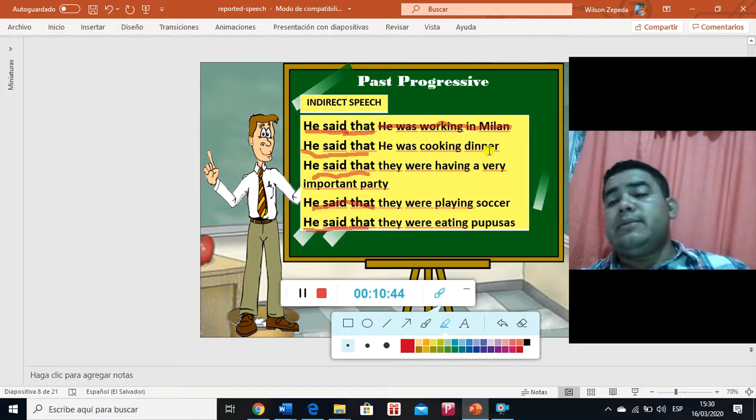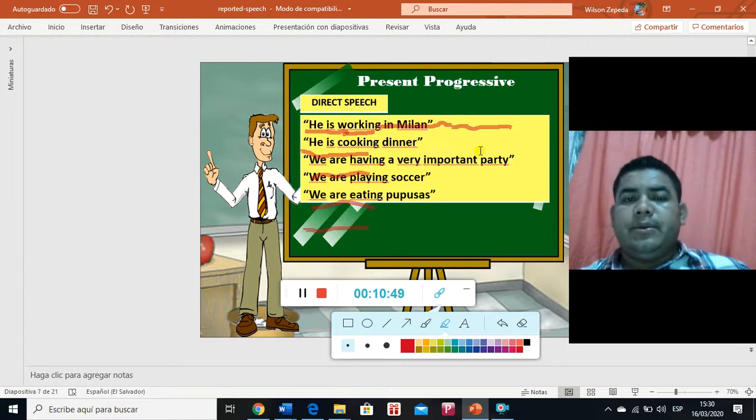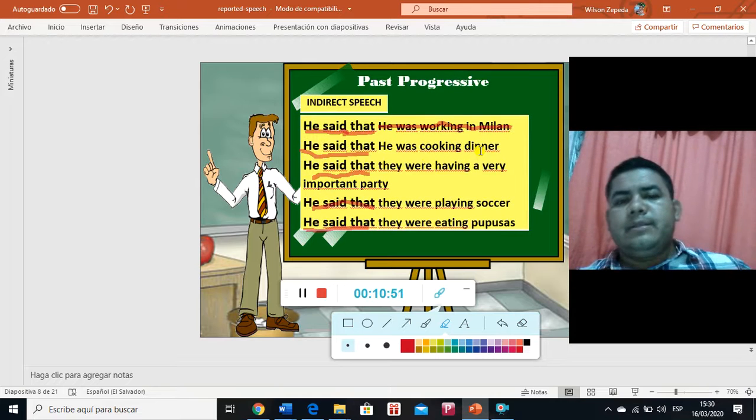So if it is simple present, it goes to simple past. In this case, it was present progressive, it goes to past progressive. He said that they were having a very important party. He said that they were playing soccer. He said that they were eating pupusas.